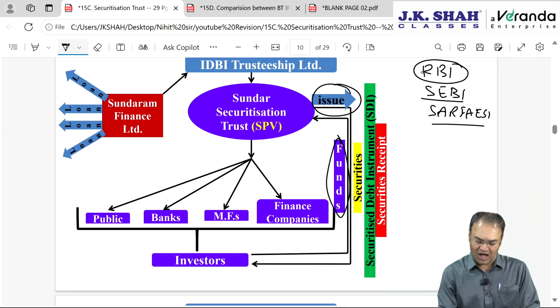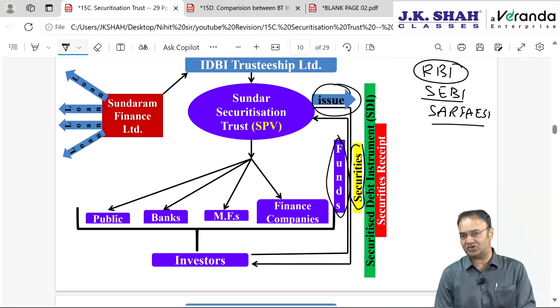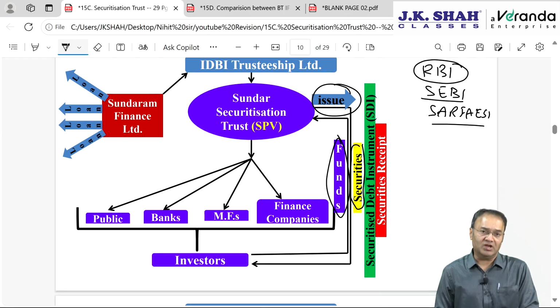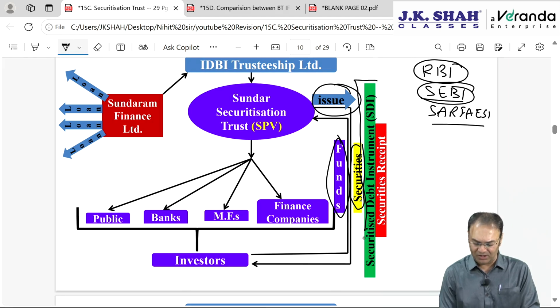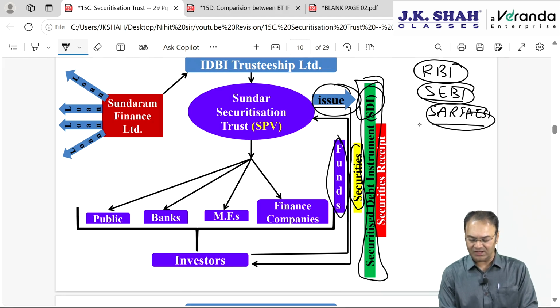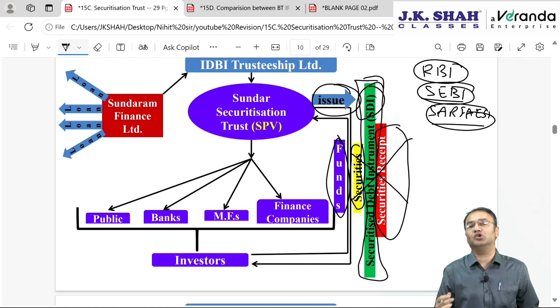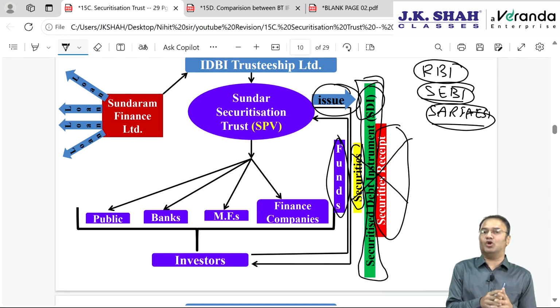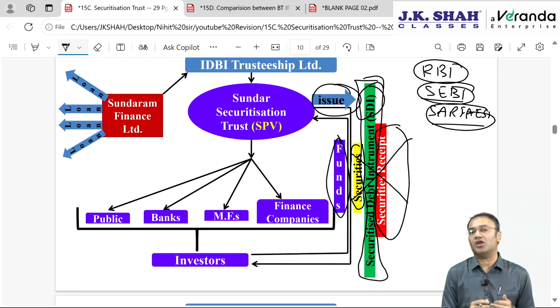Under these 3 acts, under the RBI Act, the document which the securitization trust will issue to us is called securities. In SEBI language it is known by a very big name, Securitized Debt Instrument, SDI, and in SARFAESI language it is called security receipt. These 3 wordings you need not remember, it is just for the sake of your knowledge. You should be sounded off with these 3 terminologies. So in the exam, if any of the 3 terms are used, you should not have a question mark on your face, you should not go blank.